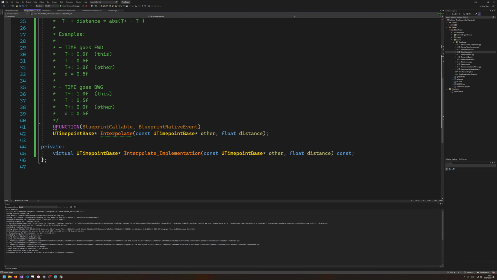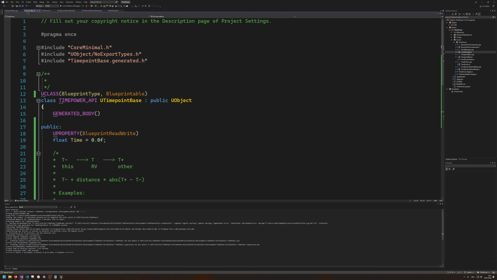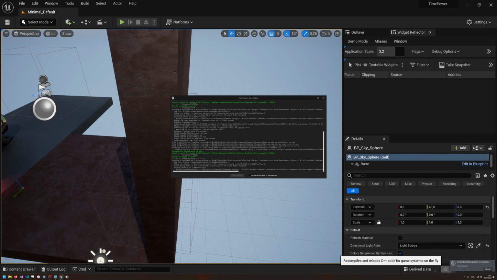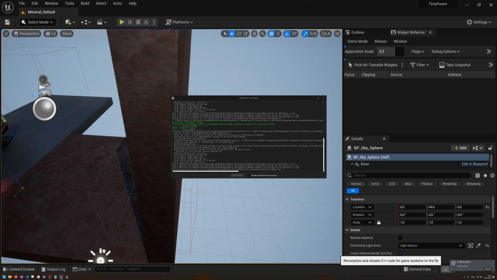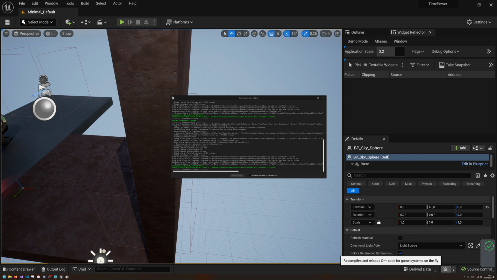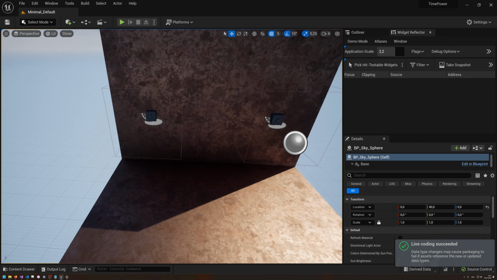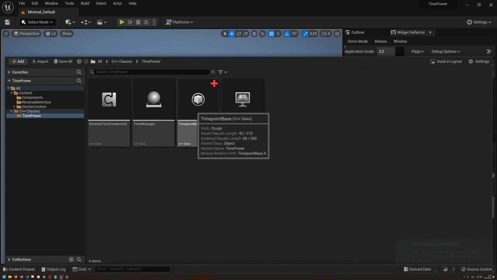Okay, so this should conclude everything that we need to do in C++ actually today. So let's try to hot reload this in and see if we screwed up somewhere. But we shouldn't. Okay, yeah, worked. Nice. So now live coding succeeded, we got data in. Now we're gonna do what we need to do.